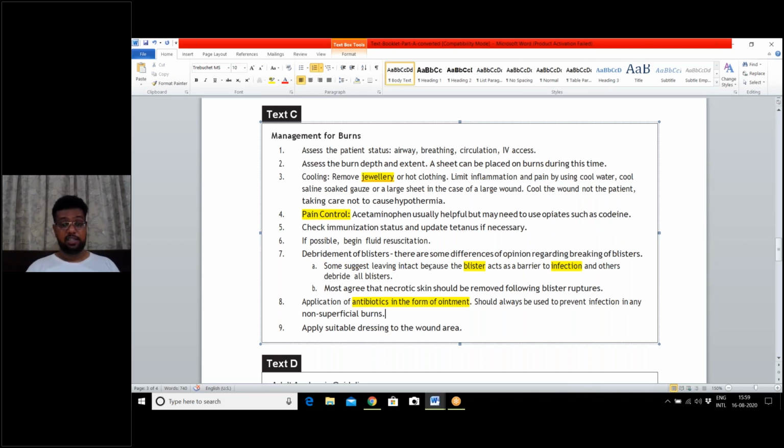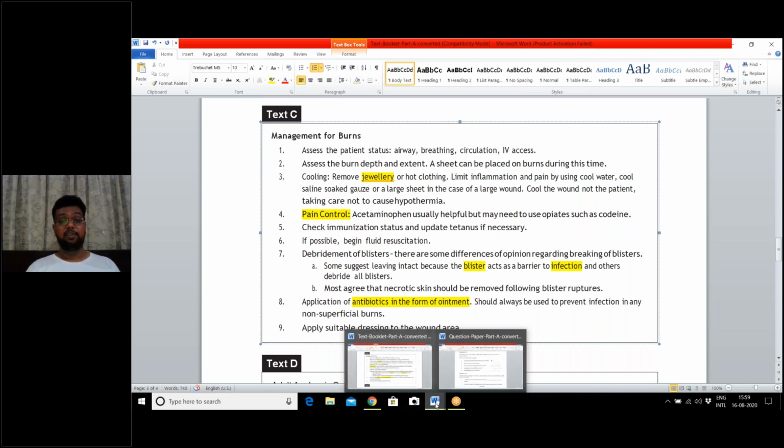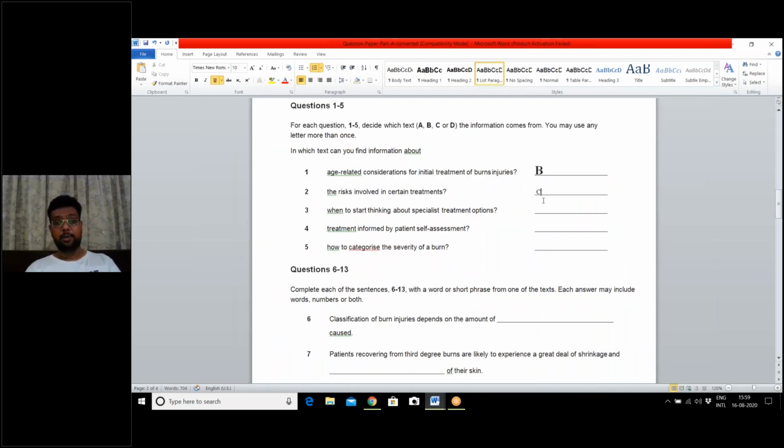Some suggest leaving blisters intact. Most agree that skin should be removed, and always prevent infection in any non-superficial one. So my answer would come from here. The direct word risk is not given, but there are possibilities and views and opinions regarding the management of burns. So I would immediately write my answer here as C.